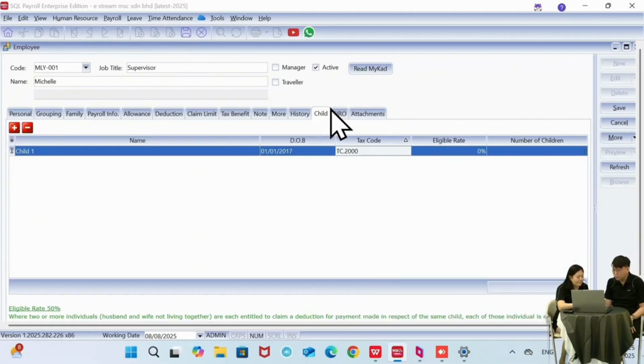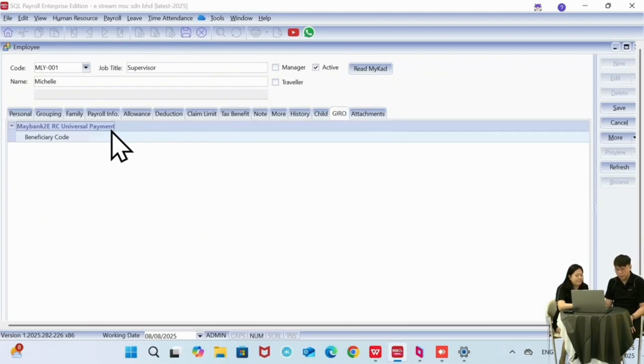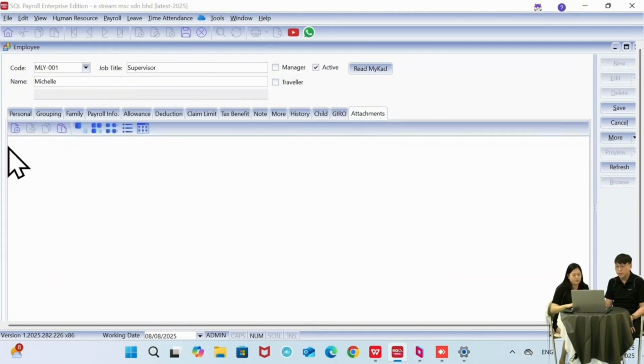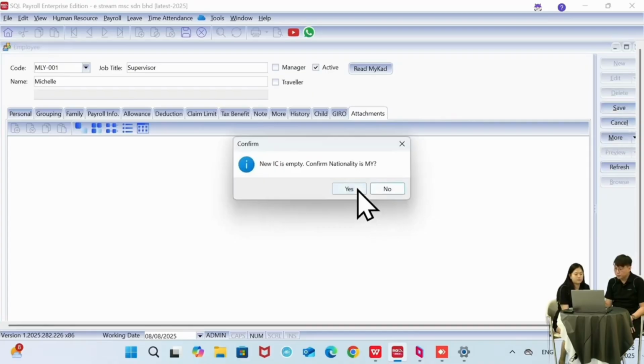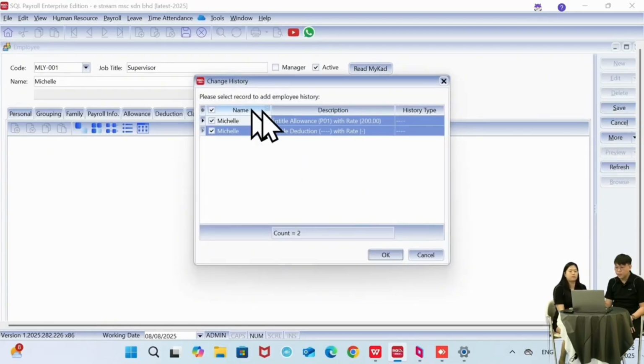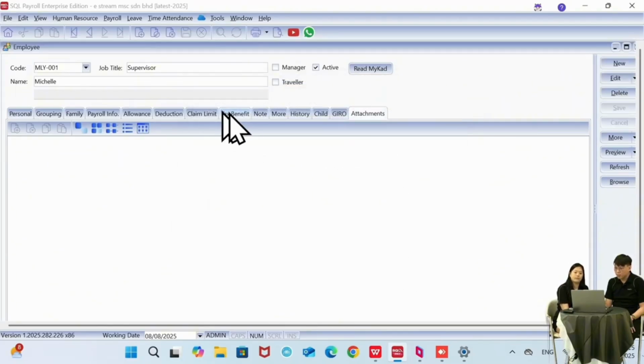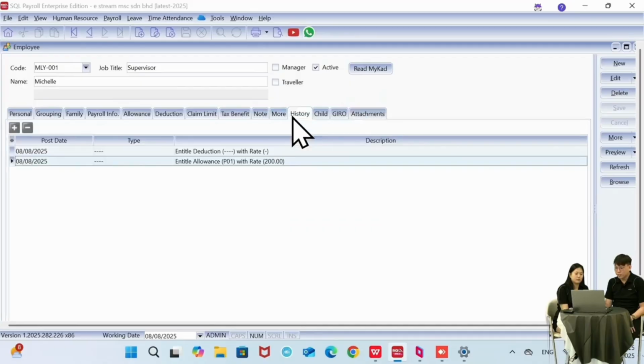Okay, so we will go to the Giro part. If they got the Maybank RC Universal Payment, you can key in the beneficiary code here. For the attachment, if you got another extra attachment, you can attach here. So let's try with save. Okay, you can see the history here, the allowance we just created just now, and followed by the deduction. So if we go back to the history part, any changes, you can keep track on this history.